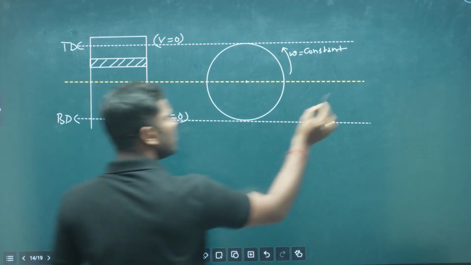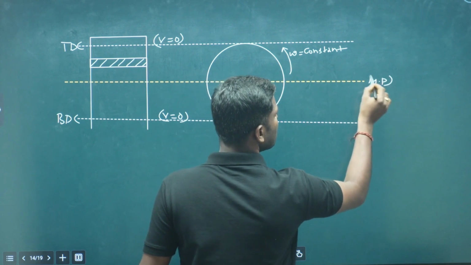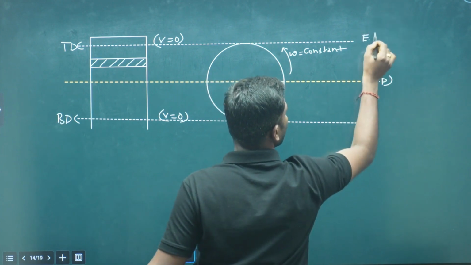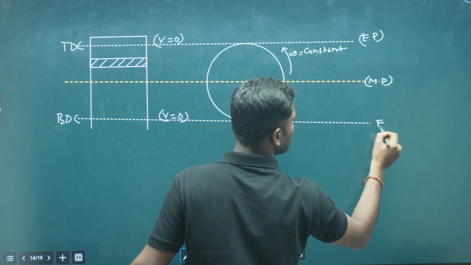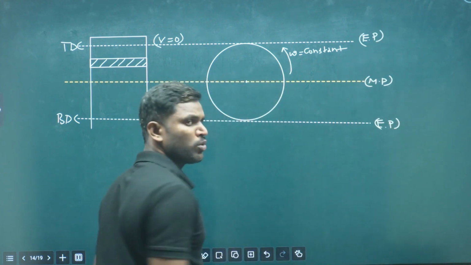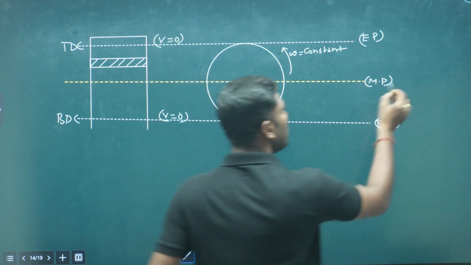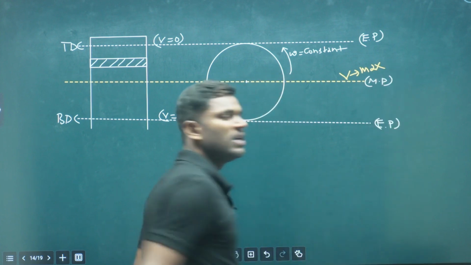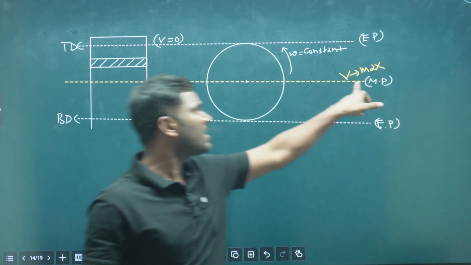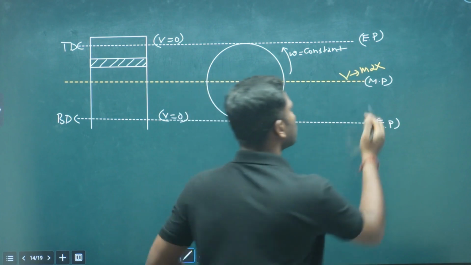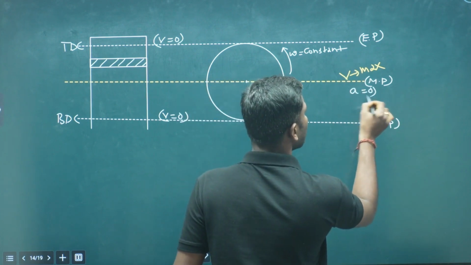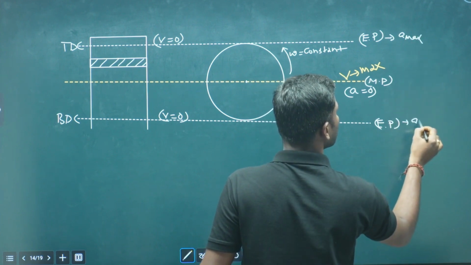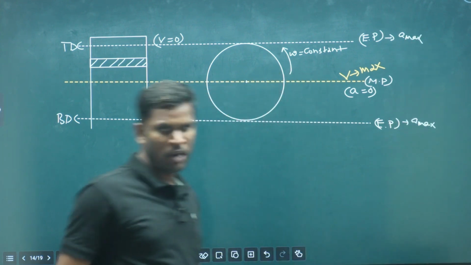So this is the mean position, this is one extreme position, in our case the top dead center, and this is another extreme position. At these two extreme positions, the velocity of the particle is 0, but at the mean position its velocity is maximum. And acceleration is opposite: acceleration is 0 at the mean position and maximum at the extreme position, as we know in case of simple harmonic motion.